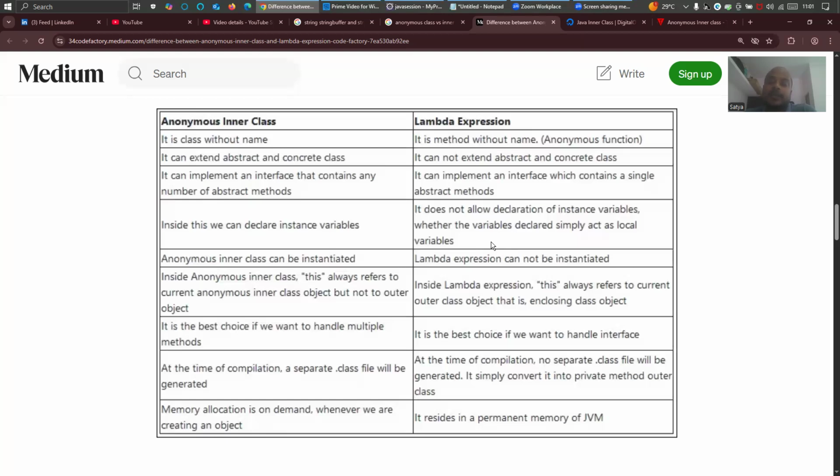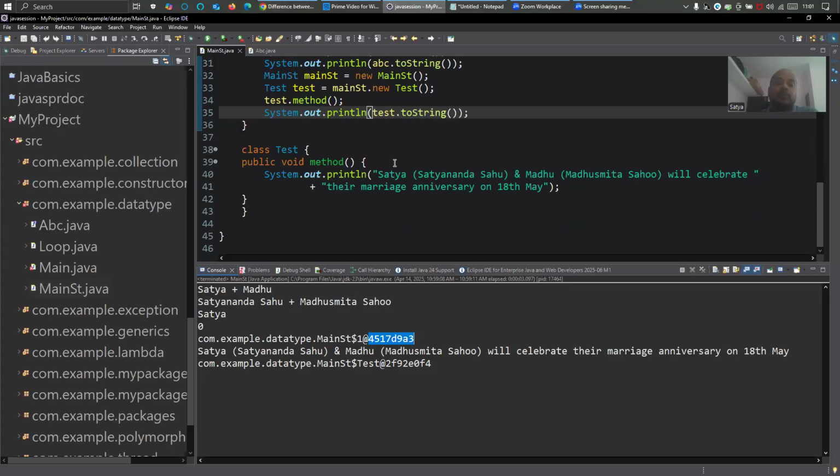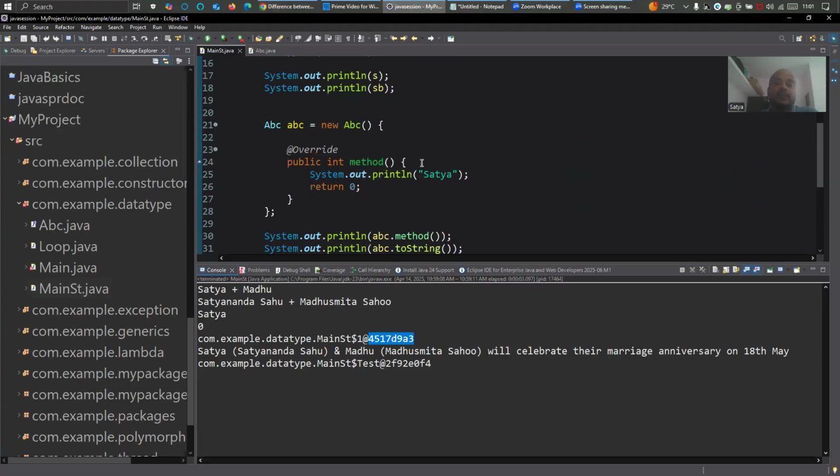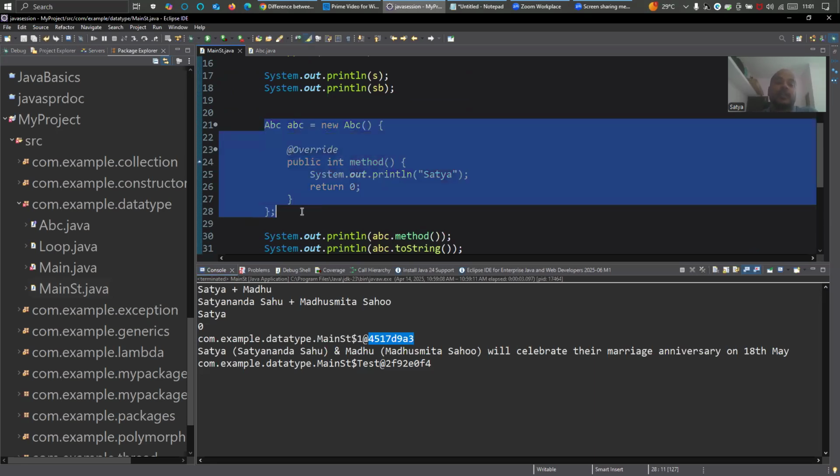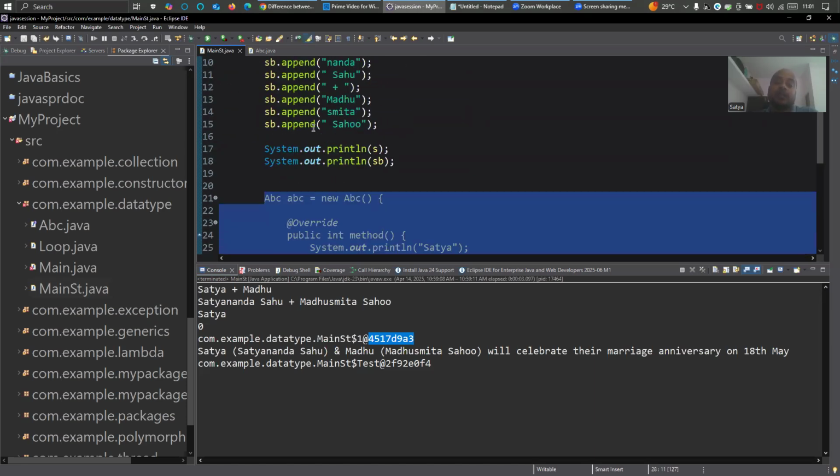Whatever you write inside that gets executed as a method, in sequence, right? Inside an anonymous inner class, this always refers to the current anonymous inner class object, but not the outer object. Inside a lambda expression, this always refers to the current outer class object that is enclosing the lambda. If I refer to this inside this inner class, it will always be for this class, not the outer class. But in case of lambda, it will be for the outer class. Why? Lambda is not a class. Lambda is an anonymous method.